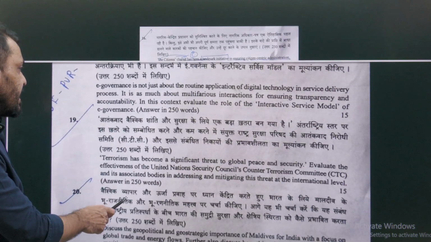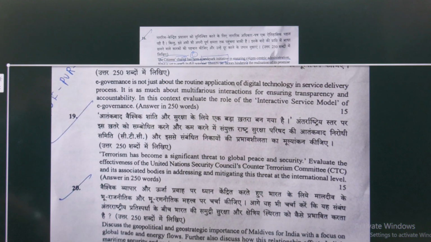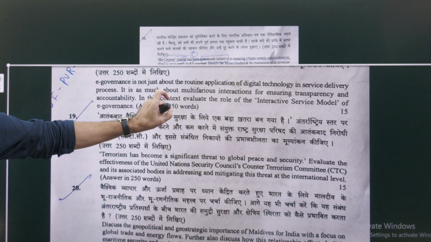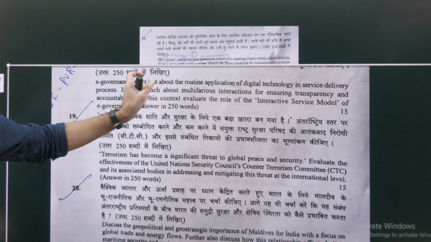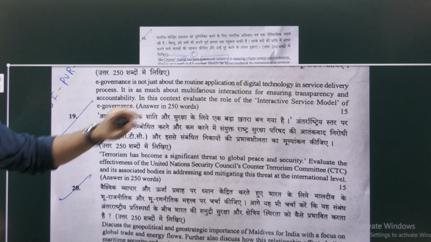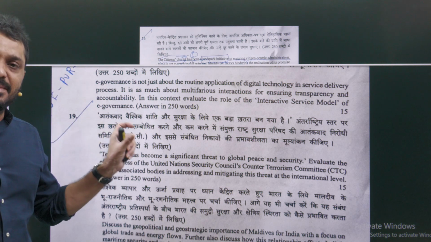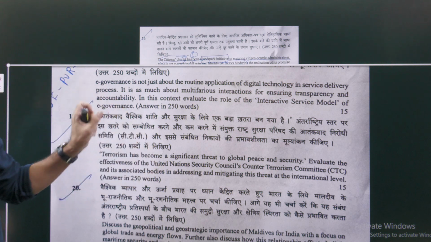Next, question number 18. E-governance is not just about the routine application of the digital technology in service delivery process. So e-governance is not just about the using of technology. It is much about the multifarious interaction. Like e-governance will not only use technology, but also it improves the transparency and accountability. Here we have to write about how the e-governance is improving the accountability as well as the transparency.